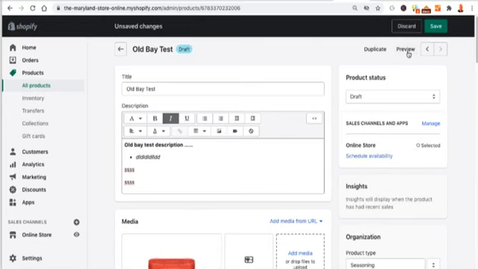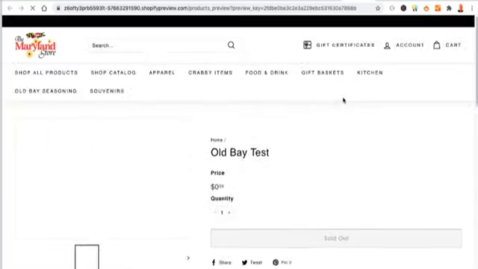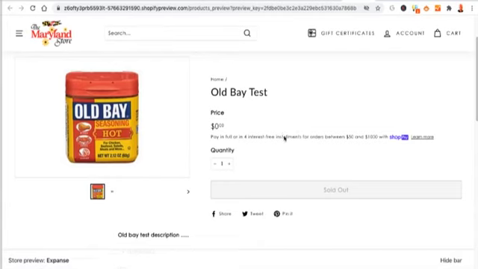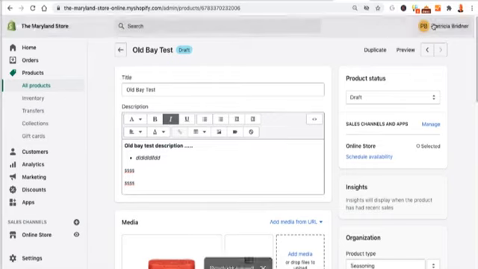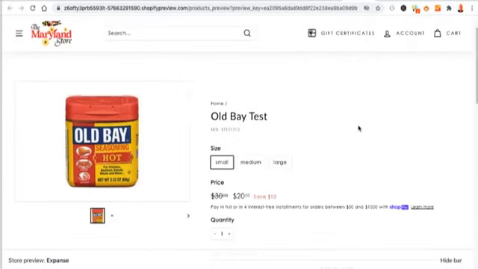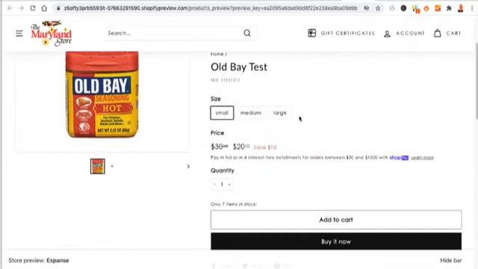So now I'm pretty happy with this. I'm going to go ahead and preview it. I'm going to get rid of that stupid extra thing. But, okay, so we take a look at the preview. Let's go back and save the product. And now we'll preview it. We should see our price. Okay, so we click preview, and now we see it was $30, now it's $20 for the small. I click on medium, it was $30, and now it's $24, and then the large is 30, and now it's 28. So I can control that.